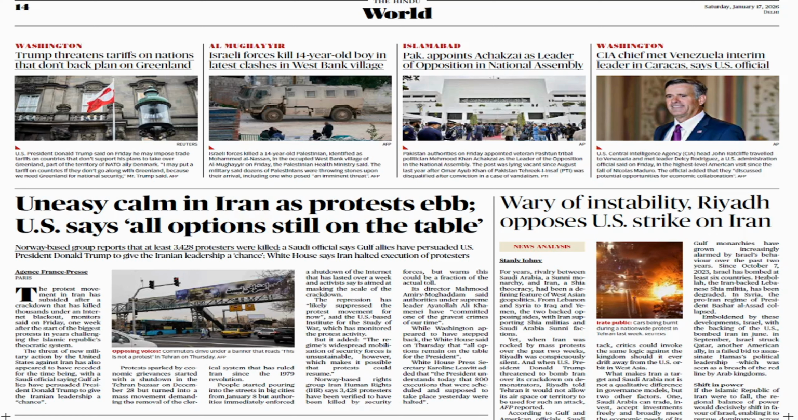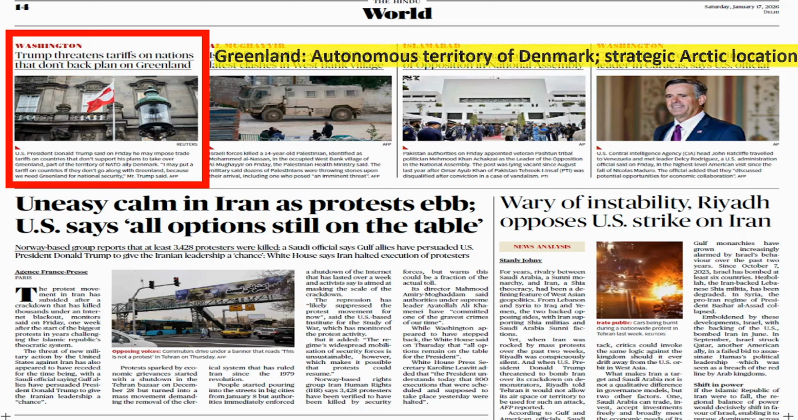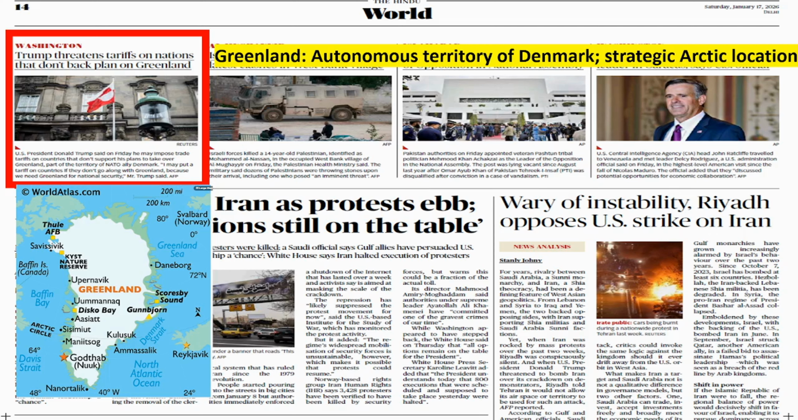Now, significant article in the economy page. Coming to the world page. So here there is an article at the left top side on Greenland. Trump threatens tariffs on nations that don't back plan on Greenland. So as I told you, Trump wants Greenland. So what is this Greenland? So there is an island. It is the world's largest island adjacent to Canada.